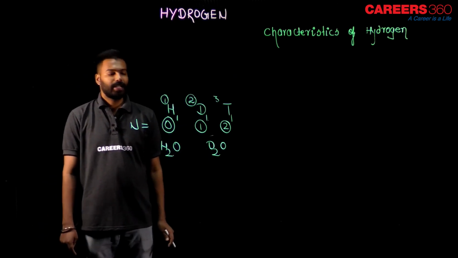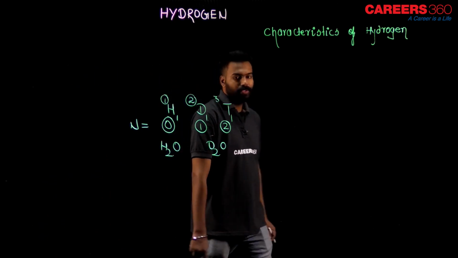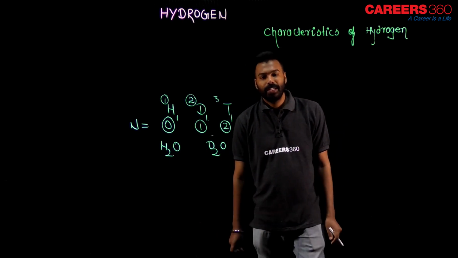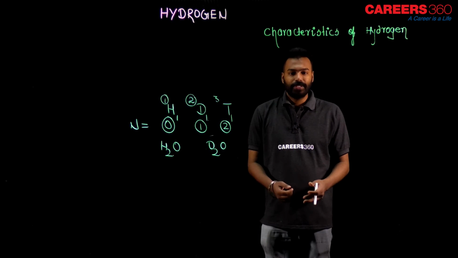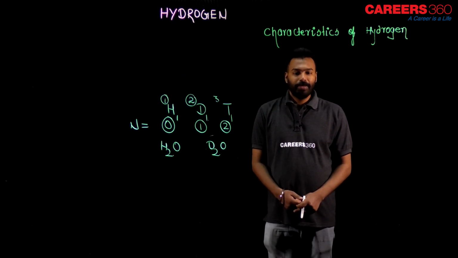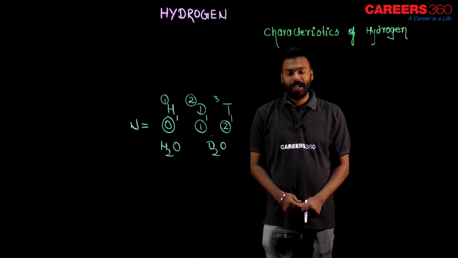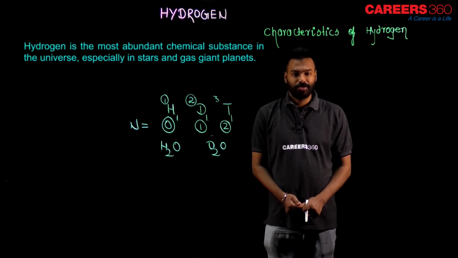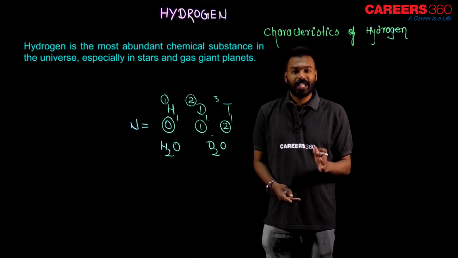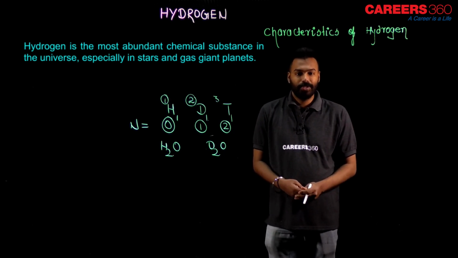Okay. Now, let us talk about some other factors of hydrogen. This hydrogen gas is used in rocket fuel, and let me show you a very interesting fact about the characteristics of hydrogen. See, hydrogen is the most abundant chemical substance in the universe.